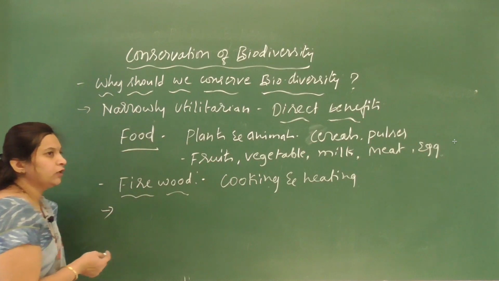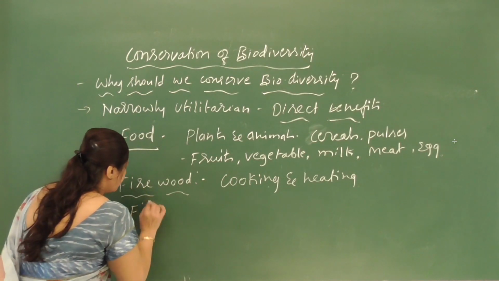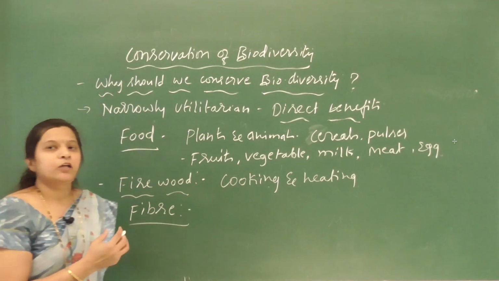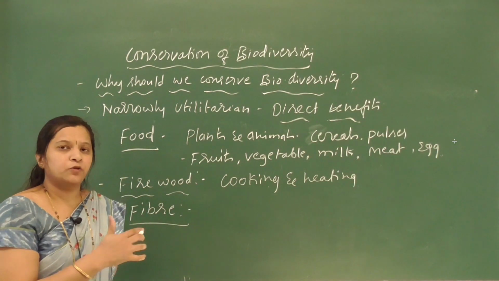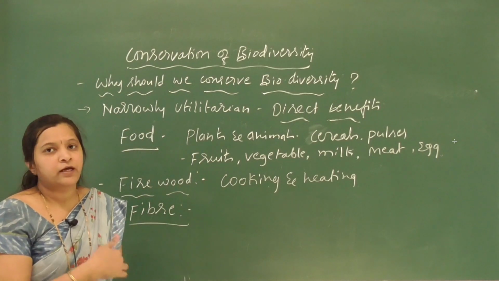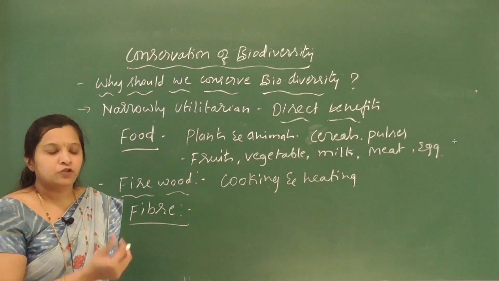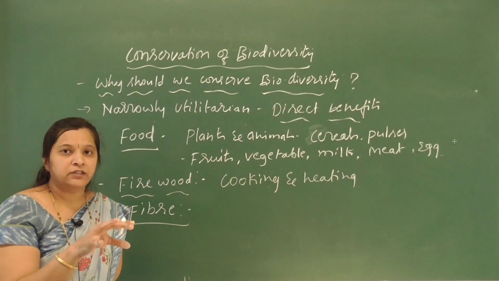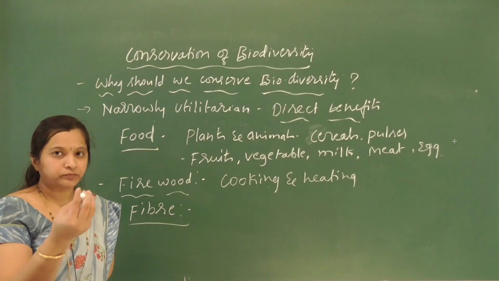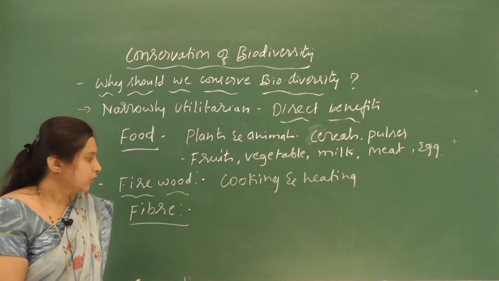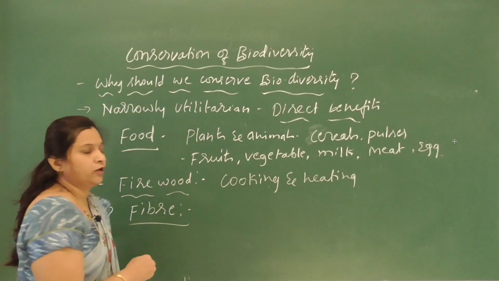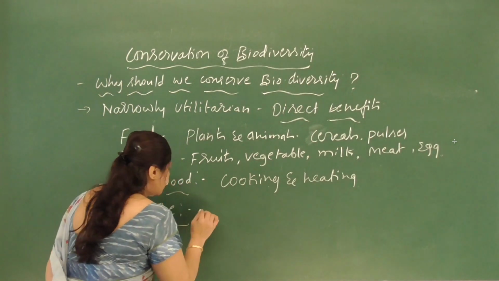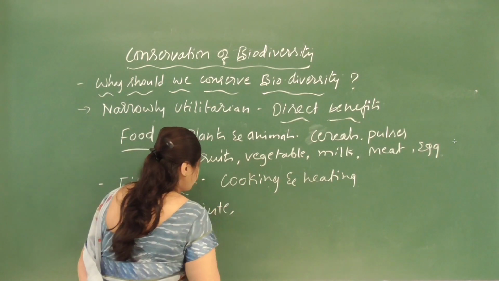And similarly, fiber. So many plants and also animals are a source of natural fiber, which is used in making bags, ropes or mats, or else some strong fabrics. So they are getting that fiber from many plants and animals. For example, jute.